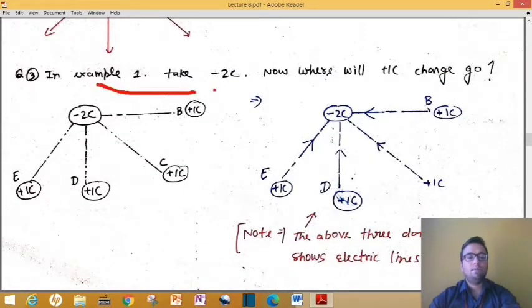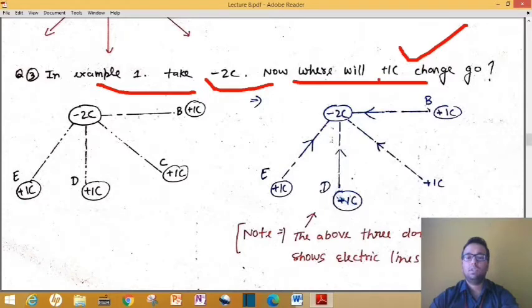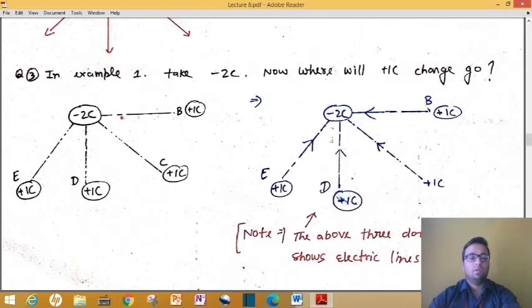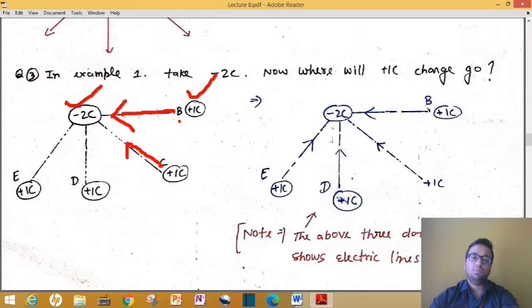In example number 1, if we take a minus 2 coulomb charge, where will a plus 1 coulomb charge go? Remember, it should be plus only. So here we have a minus 2 coulomb charge. At B, I place a plus 1 coulomb charge. If I place any positive charge, where will it go? It will go along this arrow, and the direction of its motion is the electric field line. Here it will go along this arrow.